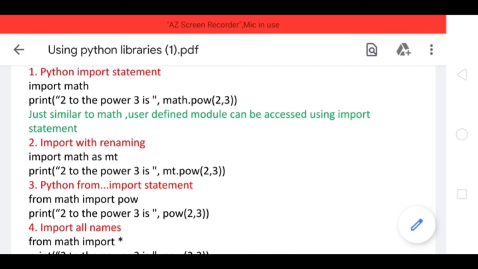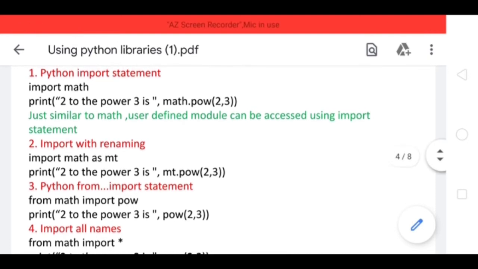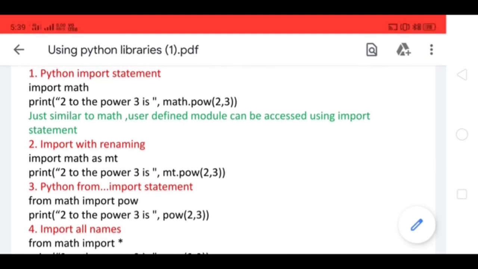We can also rename our module, as we do have a nickname. We can provide a kind of nickname to our modules using the keyword as. Suppose we have written import math, I have renamed it with empty, so I can replace the word math with empty now.